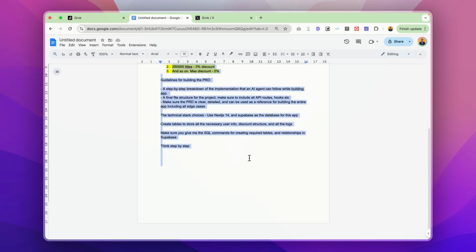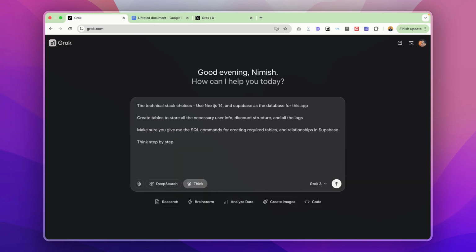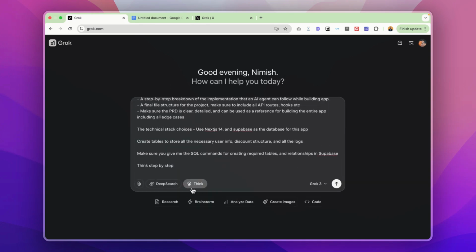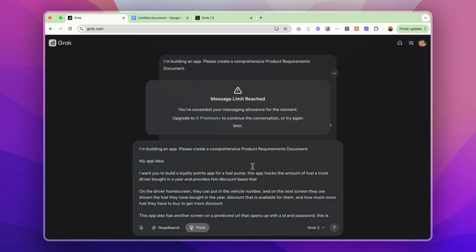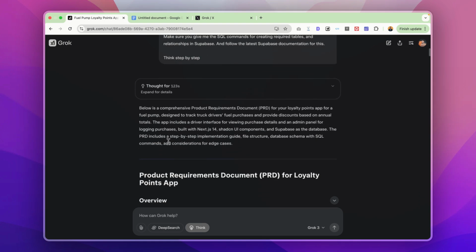Now I will copy this entire prompt from here and I will drop it in Grok 3. I will select the Think mode here and I will disable the search. The reason why I'm doing that is we don't need to search up-to-date articles for generating this. Apart from that, I've selected the Grok 3 model right now and I will just drop this prompt. The model thought for 123 seconds and I got the PRD.